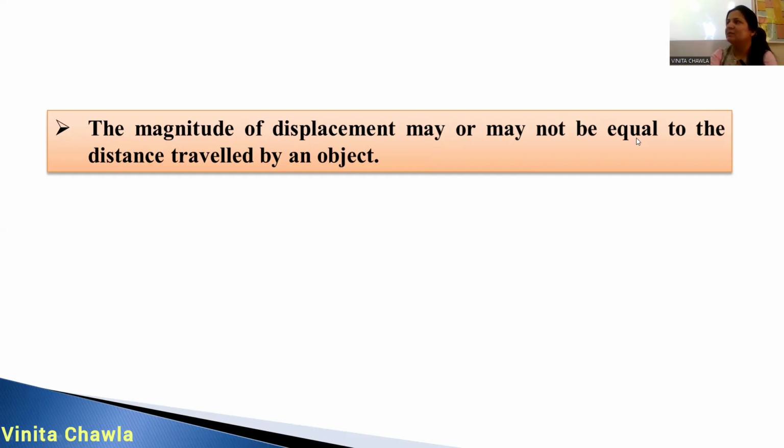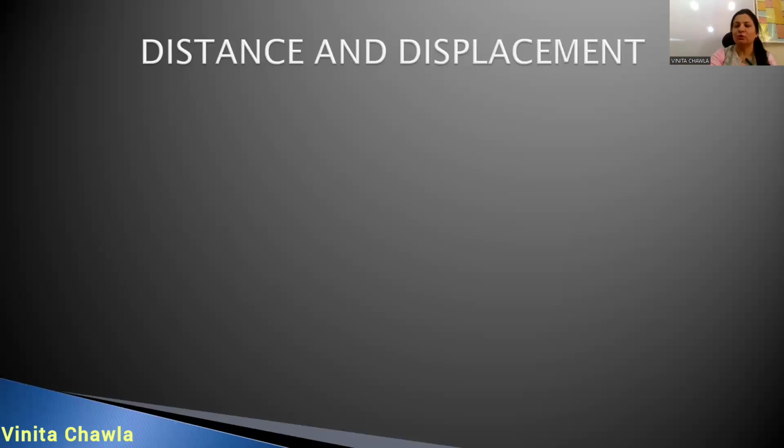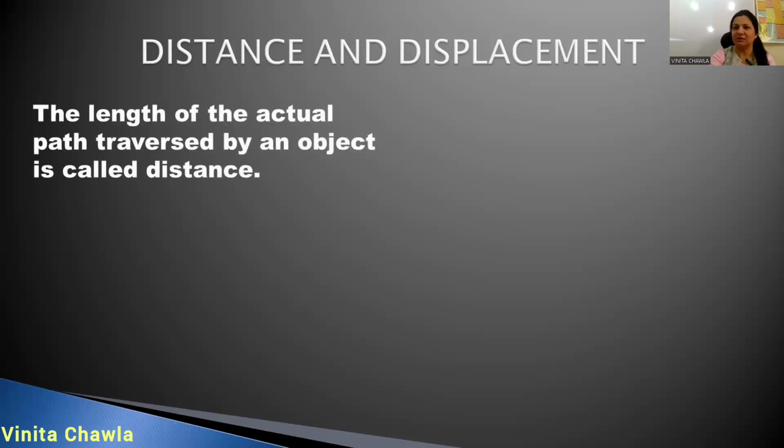When the object travels in a straight line, then distance and displacement are equal to each other. In other cases, distance is always greater than displacement. This is the only case where we have both equal, and in all the rest of the cases distance is always greater than displacement. Okay. So now we can differentiate distance and displacement.